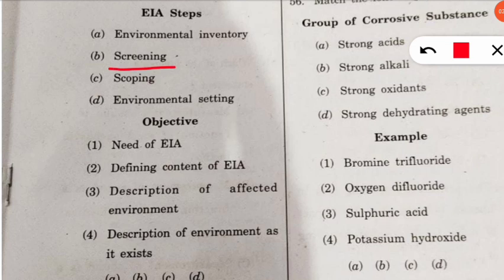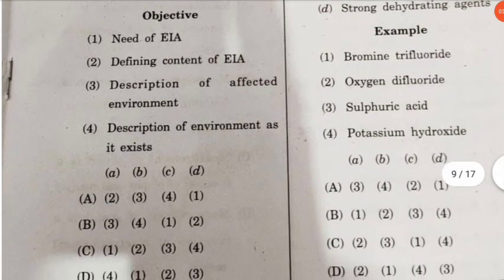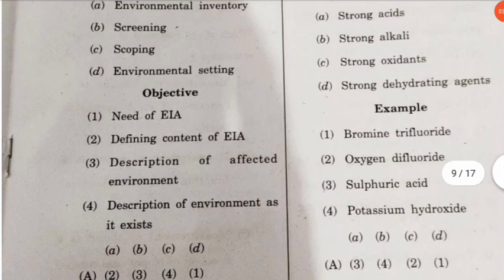Next, coming to the screening stage in EIA. So screening stage is the objective having of need of the EIA. So whether the EIA is required or not, we will know from the EIA steps, that is screening step. Coming to the next step, that is the scoping step. Scoping step defines the content of the environmental impact assessment. Then finally, what is environmental setting? This step is to describe the affected environment region or affected environment place. So here I hope you are clear with this. So here option number D will be correct, that is A with 4, B with 1, C with 2 and D with 3.